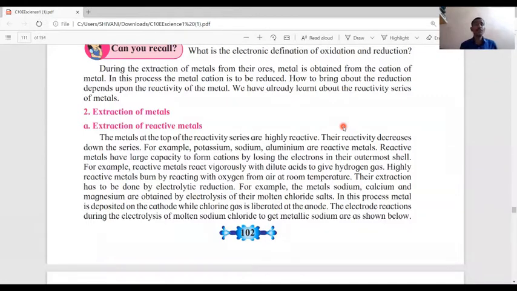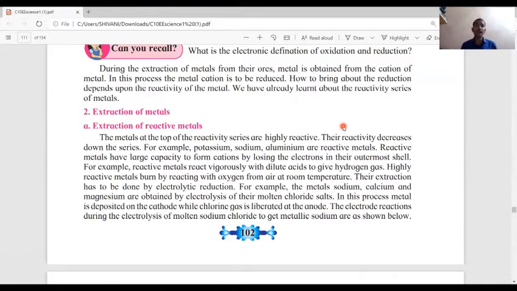Now, first we study the extraction of reactive metals. The metals at the top of the reactivity series are highly reactive. Their reactivity decreases down the series. For example, potassium, sodium, and aluminum are reactive metals.